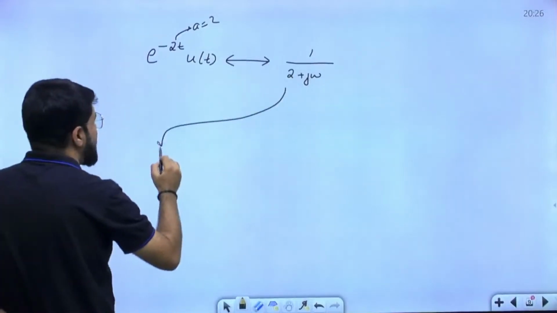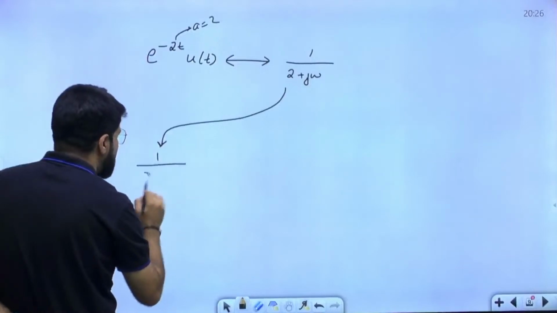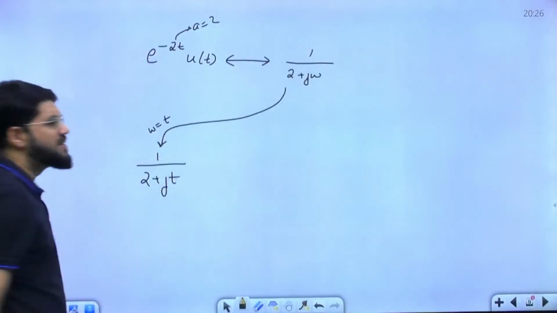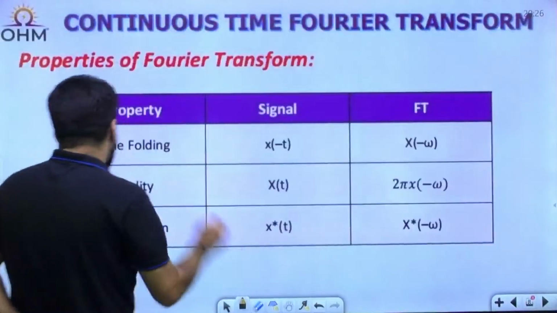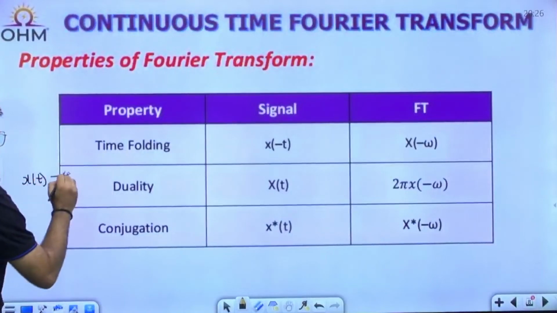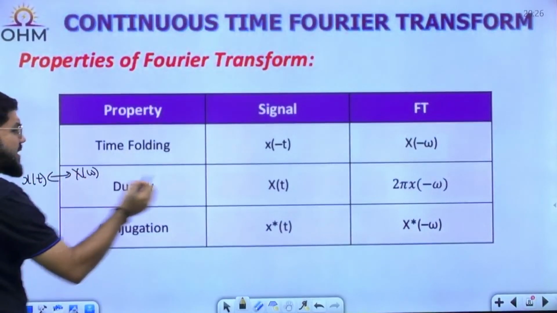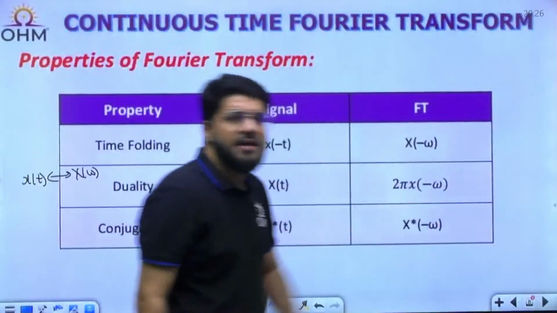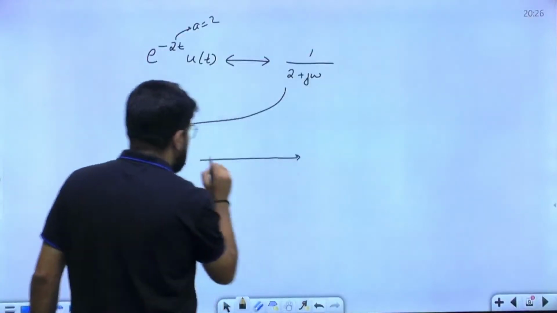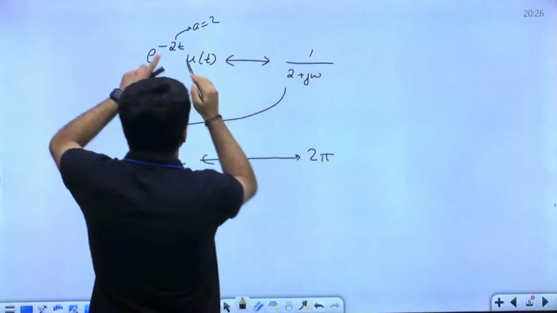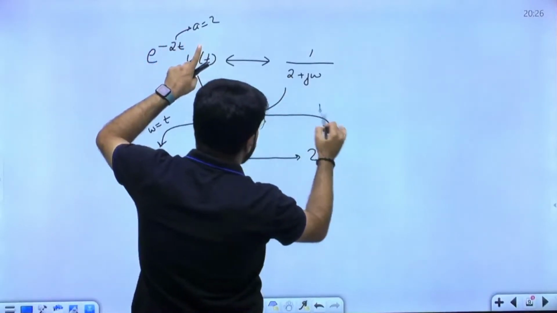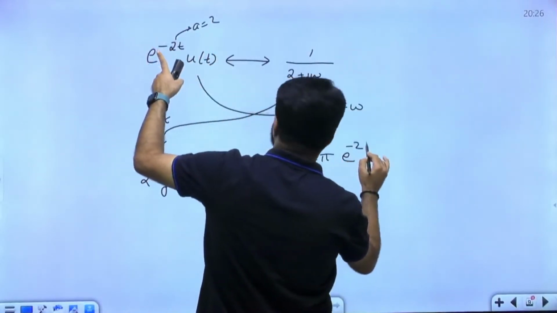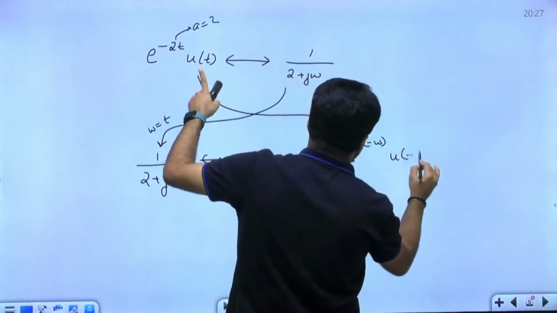If you have the same function in the time domain, if I convert the omega function to the time domain, omega equal to t, so I get the function 1 upon 2 plus jt. Okay. So that is what I told earlier. See, x(t) has the Fourier transform X(omega). Then capital X(t), that means converting the omega to the t function, will have the Fourier transform 2 pi small x of minus omega. Small x means the original time function will be taken and t replaced by minus omega. So e power minus 2 into minus omega u of minus omega.